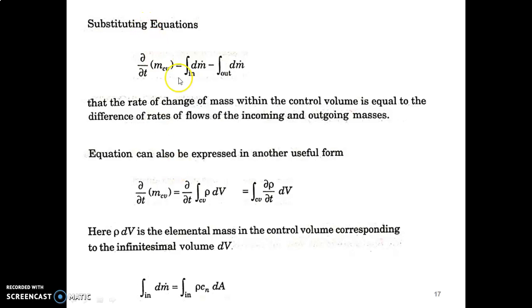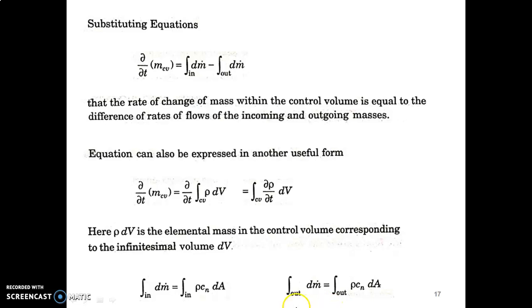Now this outward and inward flow, we need to change that also. For inward flow, integral dm dot, we have changed mass flow rate into density into velocity into area. Mass flow rate can be expressed by density, velocity and area by this expression. So integral inflow dm dot will be integral inflow rho cn. Cn is actually the fluid velocity normal to the area considered in the control surface. We can see that in the diagram on the next page. Integral inflow rho cn dA.